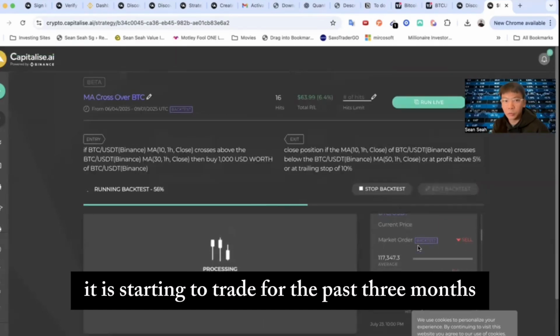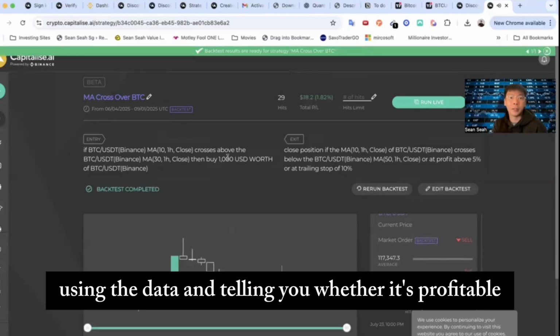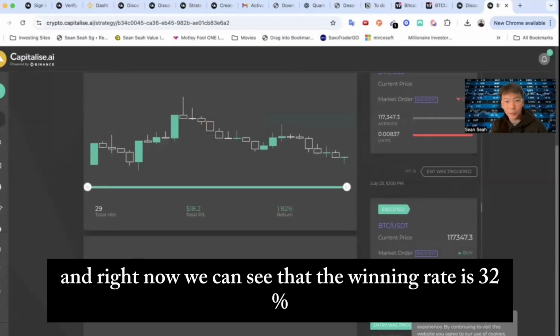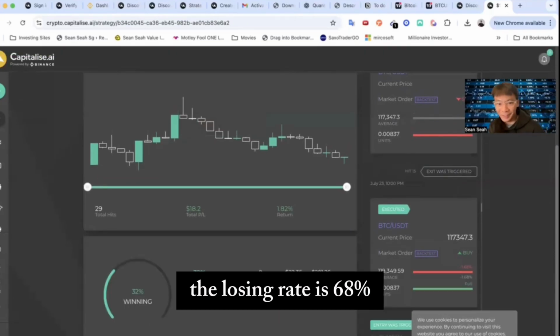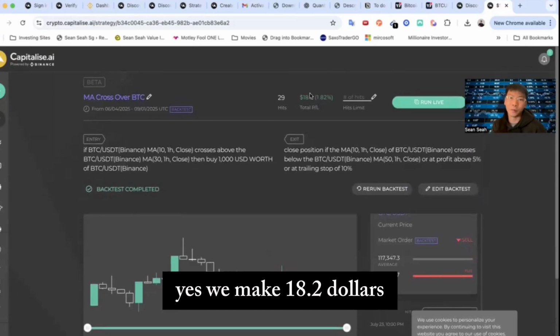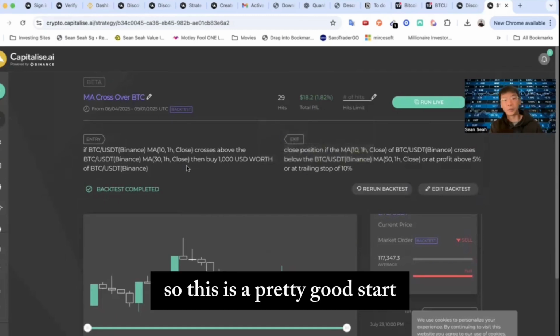It is starting to trade for the past 3 months, backtesting it using the data and telling you whether it's profitable. And right now we can see that the winning rate is 32%, the losing rate is 68%. However, overall, it is still profitable. Yes, we make $18.2, which is 1.82% in the last 3 months. So this is a pretty good start.